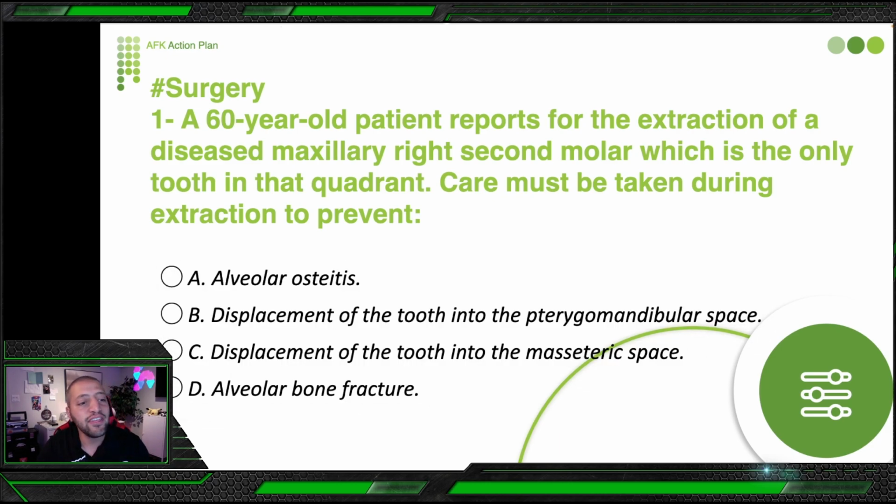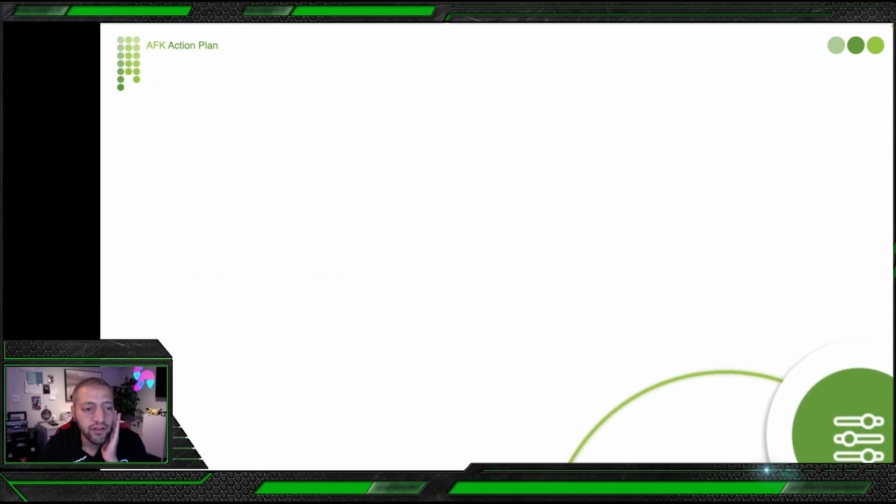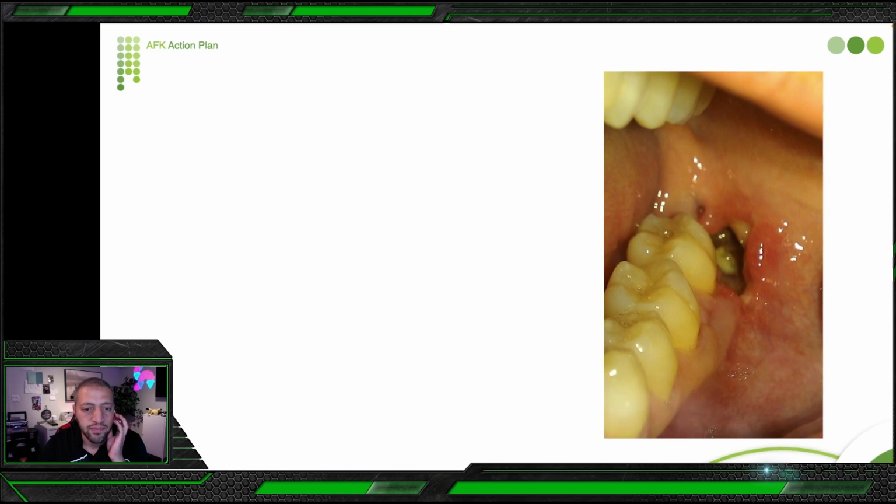And then moreover, he's giving you options which are also really weird. Alveolar osteitis, displacement of the tooth into pterygomandibular space, displacement of the tooth into masseteric space, alveolar bone fracture. So what's the meaning of alveolar osteitis? This is alveolar osteitis. You know this, I think you did see this one before. This is dry socket. It's a hole inside the patient's mouth, and it happens in place of an extracted wisdom tooth, which most commonly would be the lower one.